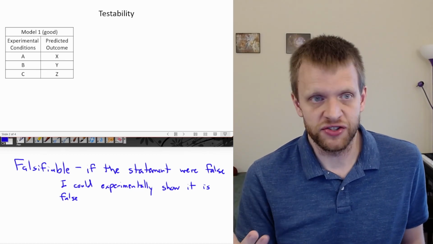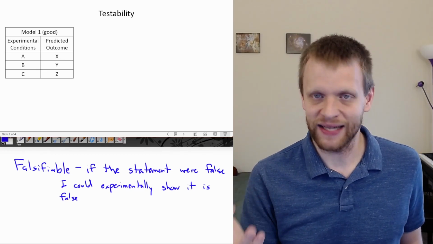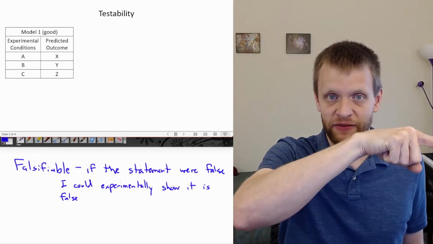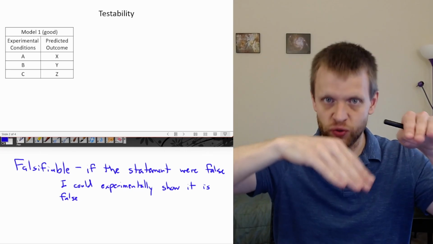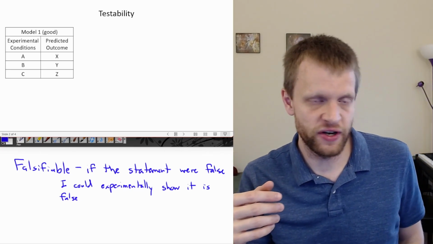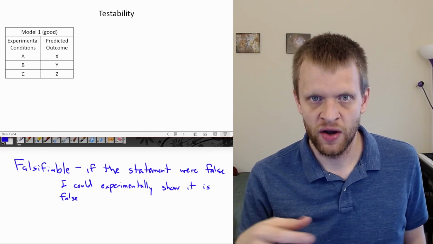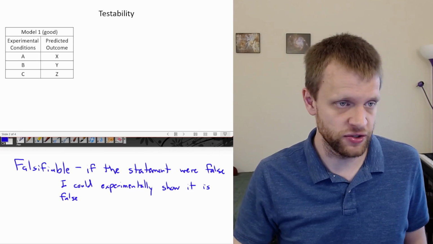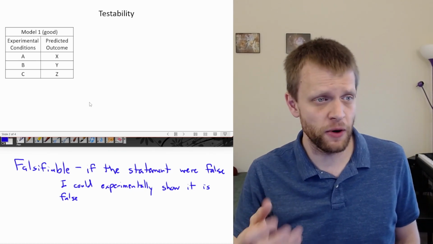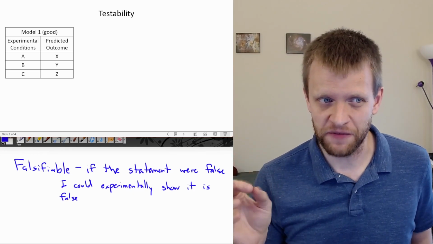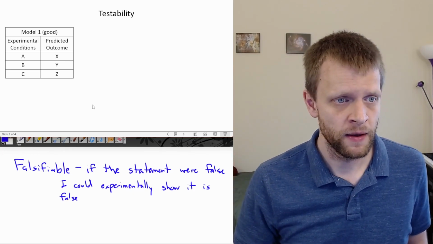Now, depending on the system, it might not always be an exactly unique predicted outcome. For example, if I have an oscillating system, it'll go back to its maximum point repeatedly at regular intervals in time. So if your model is predicting when it should be at that peak value, there would be a whole set of times that it could do that. So that's model one, where we have experimental conditions and then specific predicted outcomes.